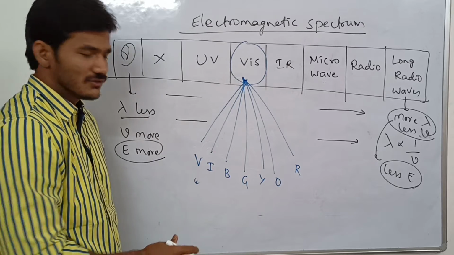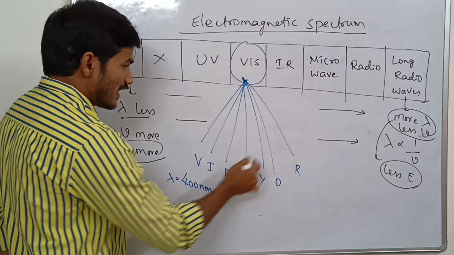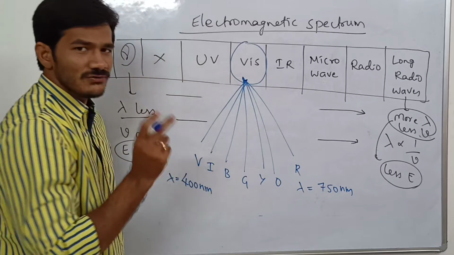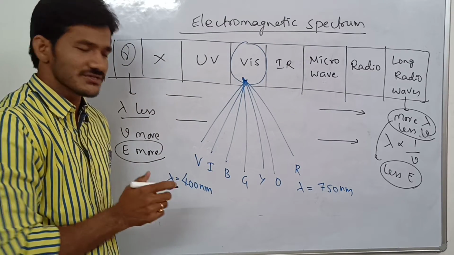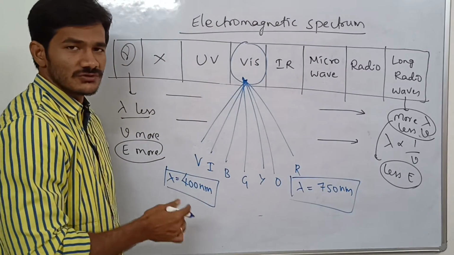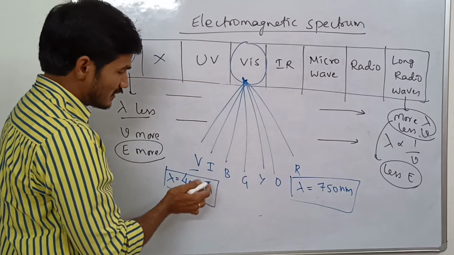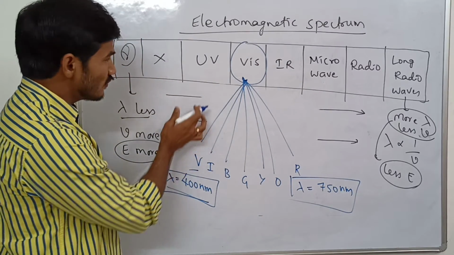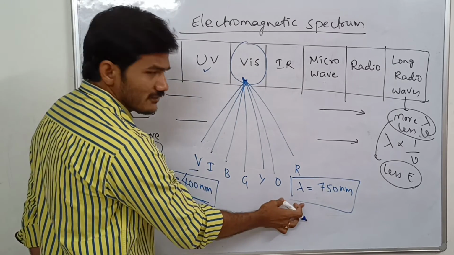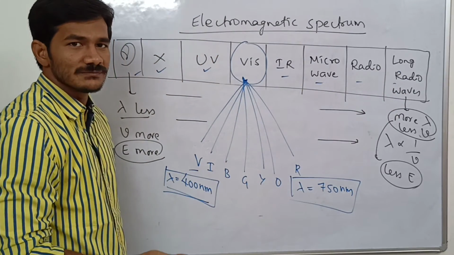Violet starts from 400 nanometer wavelength and red ends at 750 nanometers. Our human eye is sensitive to radiations from 400 to 750 nanometers, so we can see only the violet to red visible radiations. Less than 400 nanometers, ultraviolet, X-rays, gamma rays, we cannot see. More than 750 nanometers, IR, microwaves, radio waves, long radio waves, we also cannot see.